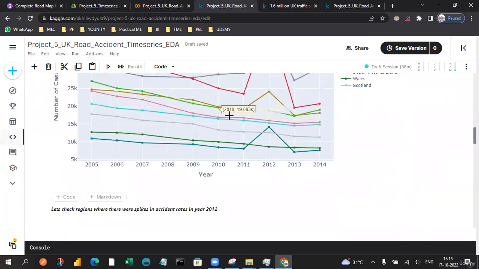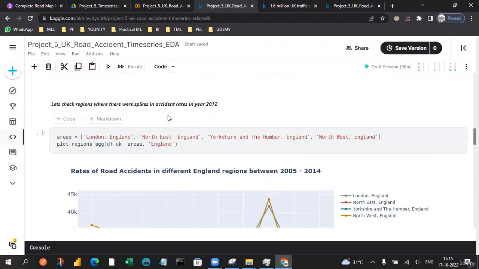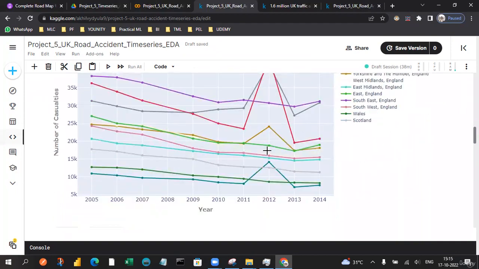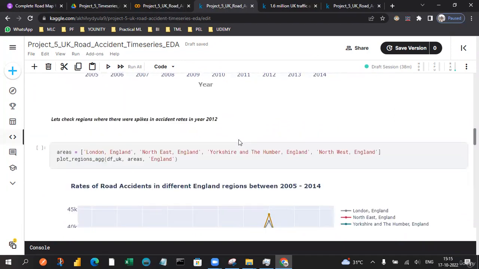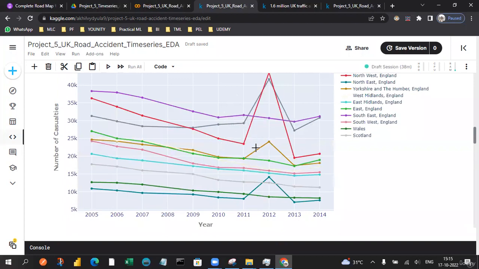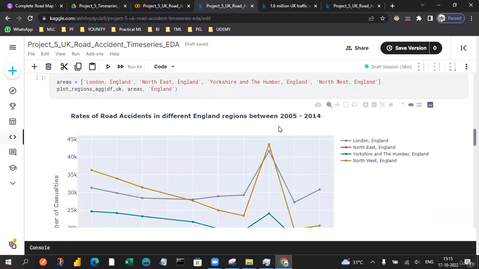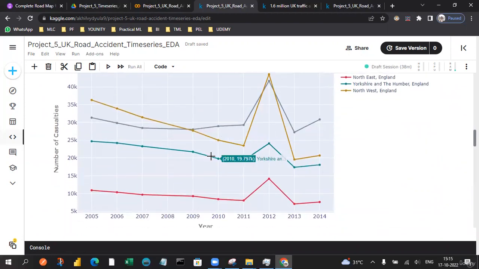And you can see this is a very narrow kind of line plot that we see for the pink, and also the shadow color, along with the blue color and this light ash color. The number of spikes is very high when compared to what we have observed in 2012. So let's focus more on which regions have the spikes when compared to the accidents. Let's focus only on whatever spikes we had. Different regions have different kinds of spikes, as you can see with the red color, the yellow color and the blue color.